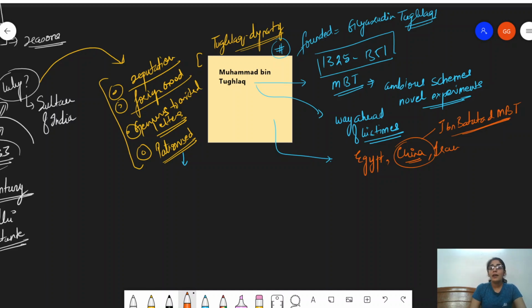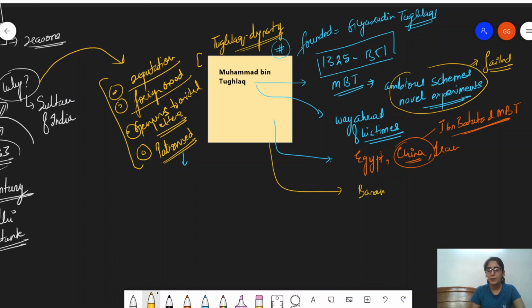Now, all his ambitious schemes and novel experiments that he indulged in, thinking of better administration, all of those basically failed, right? Contemporary writers of his time, for instance, Barani was one of them, Ibn Battuta, all of these were unable to give a correct picture of the personality of Muhammad bin Tughlaq.